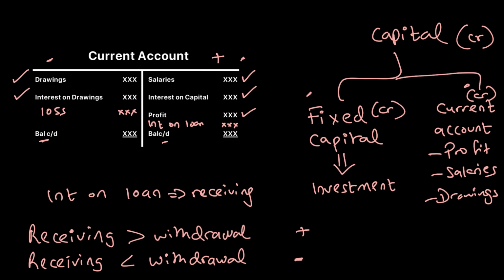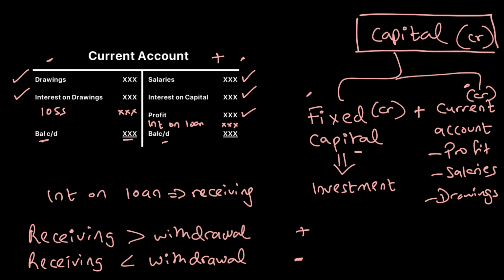To conclude, the capital figure that should go to the statement of financial position will be the fixed capital account plus the current account balances that we will extract for each partner, which should equal the total capital for the entire partnership.